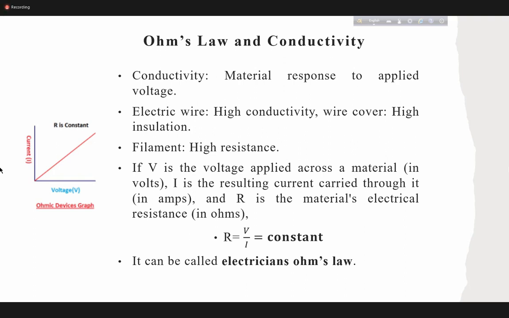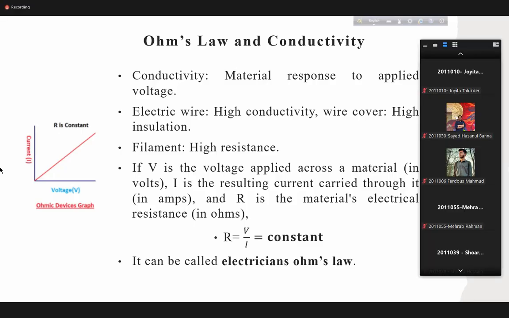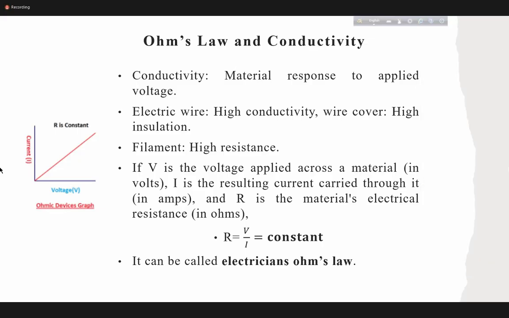Wire is made of what type of material? Copper. Insulator is outside only, but inside the core is copper, right? So that means for copper, we need high conductivity or low conductivity? High conductivity. Very high conductivity.